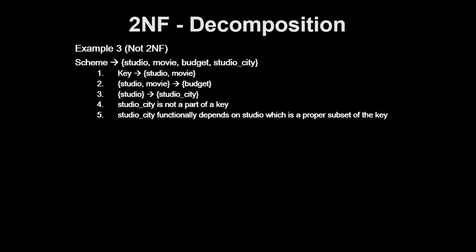Okay, listen here. We'll take this example for the second normal form. So here we have, let us assume, a schema, and these are the columns. Here the schema I'll mention as column names, and the key I'll mention as the primary key, and these are the different dependencies. Look here. I have a table with studio, movie, budget and studio city.